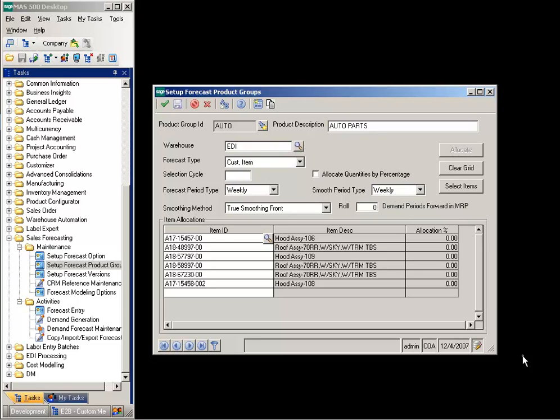The internal finished good item numbers are then entered into a forecast product group for inbound 830 processing. The forecast type is set to customer and item so that quantities for each item will be displayed by ship to customer location. The forecast period type may be set to daily, weekly, monthly, quarterly, or annually, and reflects the way the 830 is received. The smooth period type should reflect the MRP planning period, and the options are the same as the forecast period type.